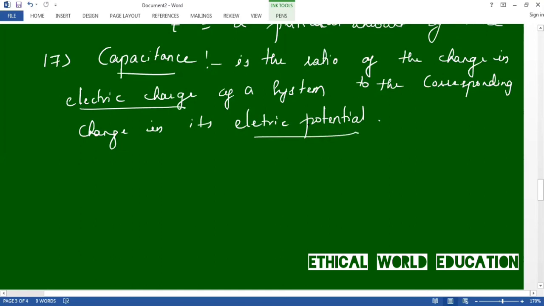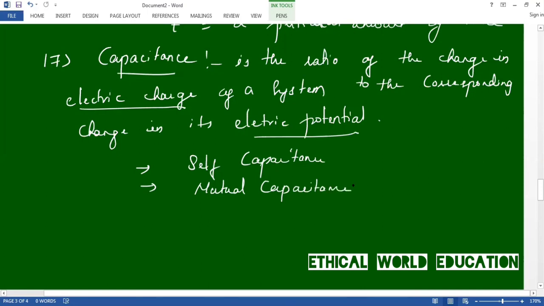Okay. There are two closely related notions to the capacitance. The first one is self-capacitance, and the second one is mutual capacitance. These are the two notions of capacitance.